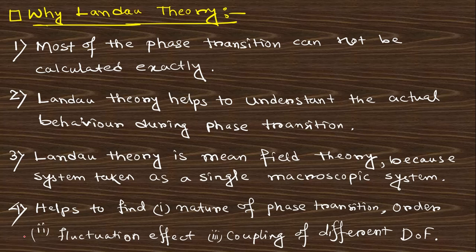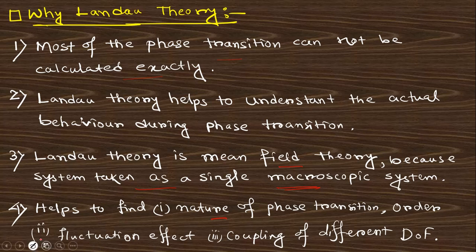Landau theory helps to understand the actual behavior during the phase transition. Landau theory is a mean field theory because it takes the system as a single macroscopic system, and this helps with the nature of the phase transition order and the fluctuation of the order. So this is very important for any phase transition.